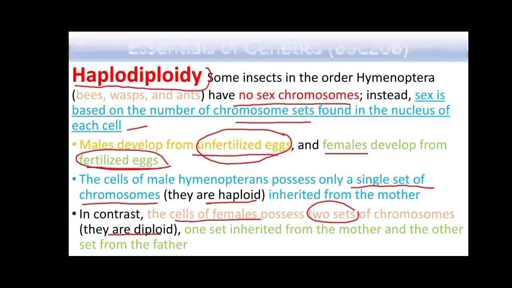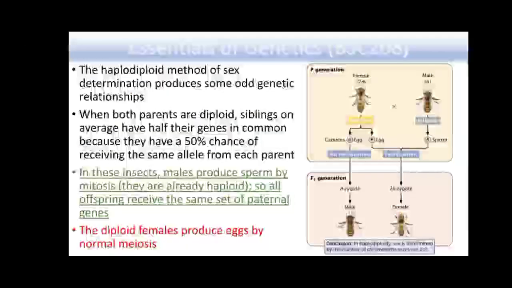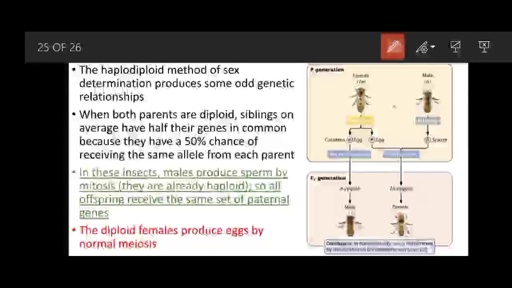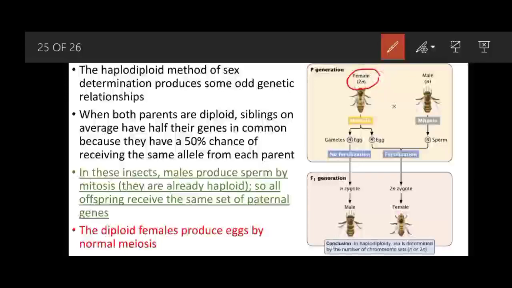So if we look at this figure also, in the parental generation, the female fly has 2n number of chromosomes, whereas the male has n number of chromosomes.